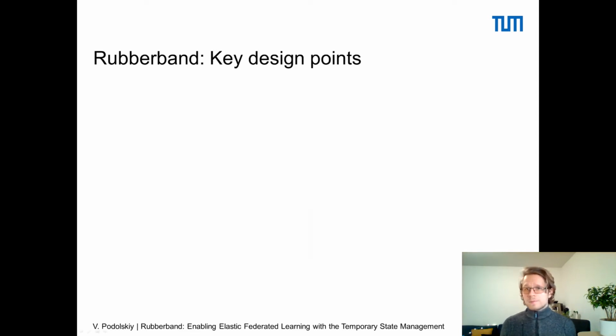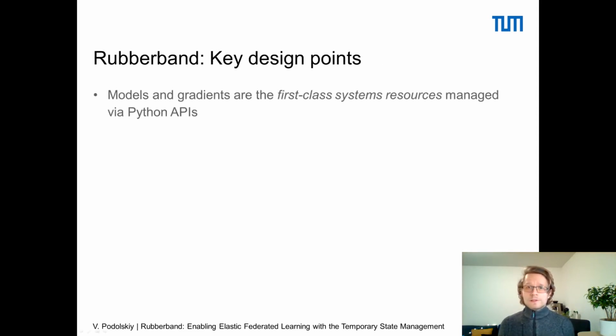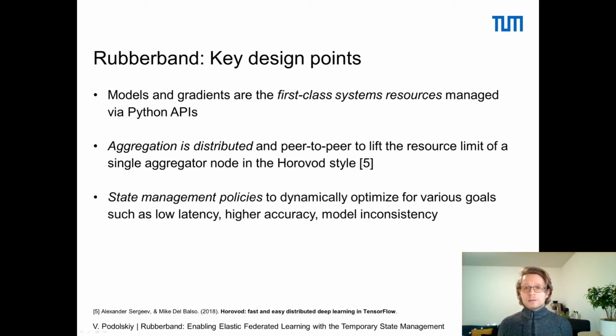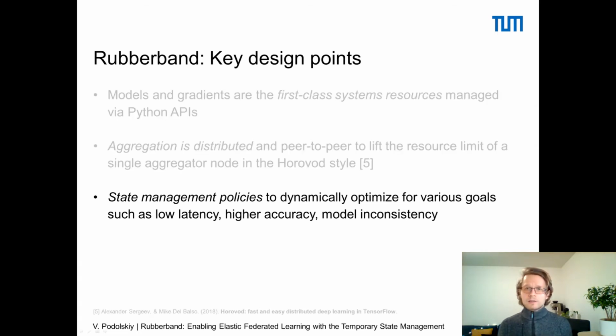The design of Rubberband is based on 3 key principles. First, deep models and the gradients are first-class system resources. Second, the aggregation is distributed and is done in a peer-to-peer fashion. This allows us to lift the resource limit of a single aggregator node. Third, Rubberband employs different kinds of state management policies to optimize for various goals like low latency or desired accuracy. I would like to support this last design point with an example.